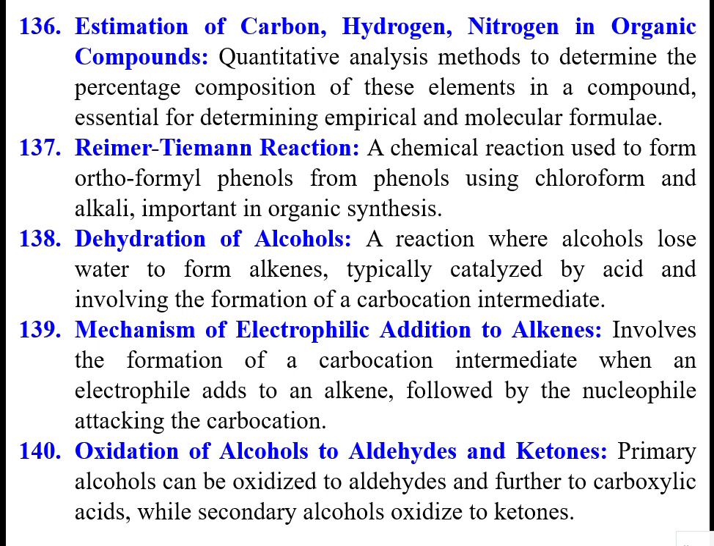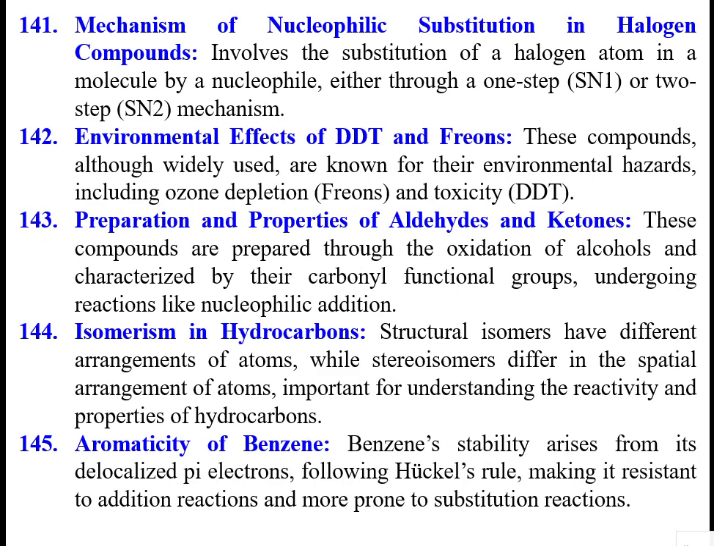So, oxidation of alcohols to aldehydes and ketones. Primary alcohols can be oxidized to aldehydes. Alcohol is OH. They can oxidize to aldehydes and further to carboxylic acids. Aldehydes means CHO. Carboxylic group means COOH. While secondary alcohols oxidize to ketones. Like that.